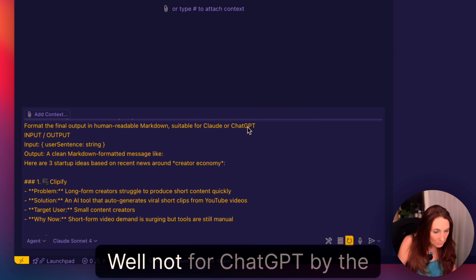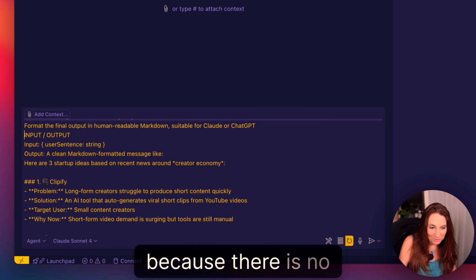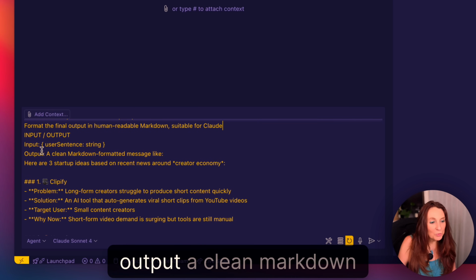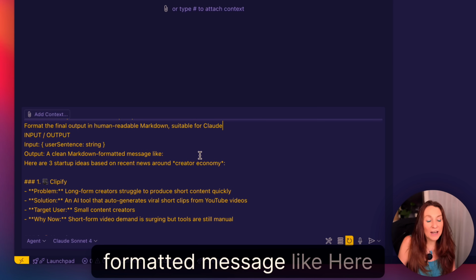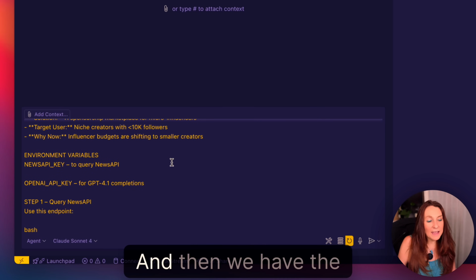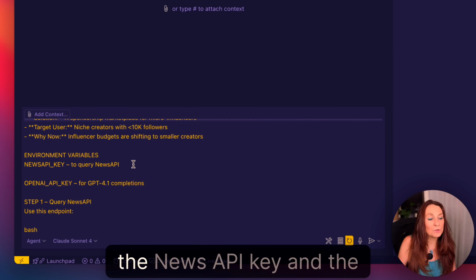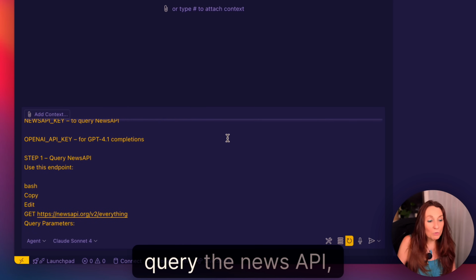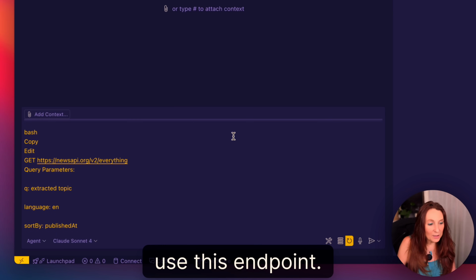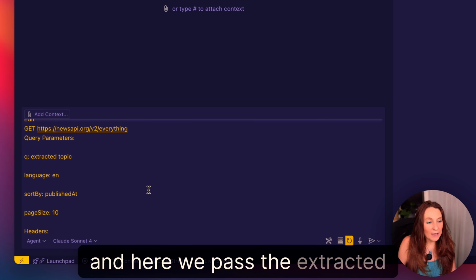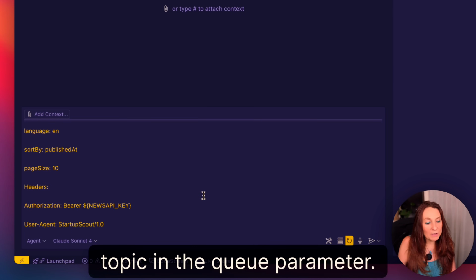Input, output. Well, not for ChatGPT, by the way, because there is no MCP there. Output a clean markdown-formatted message like "Here are 3 startup ideas based on recent news around the creator economy," etc. And then we have the environment variables, the News API key and the OpenAI API key. So step 1, query the News API, use this endpoint. So we give here the documentation. And here we pass the extracted topic in the q parameter.